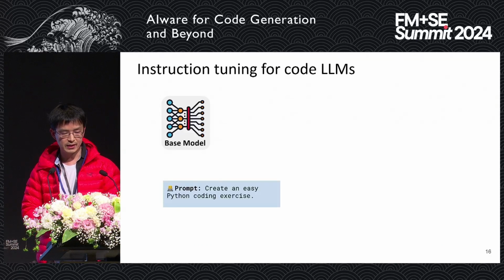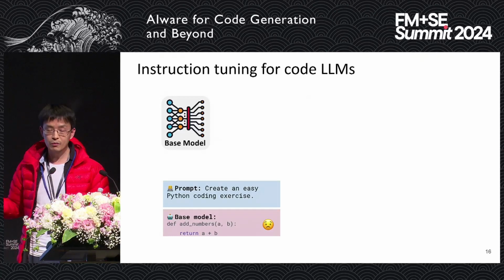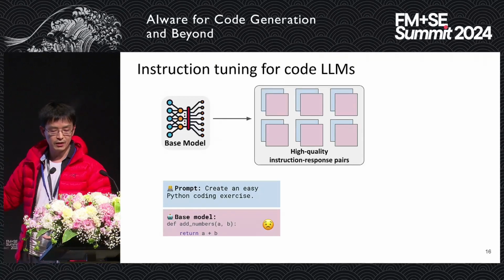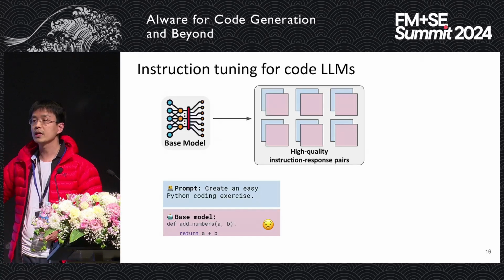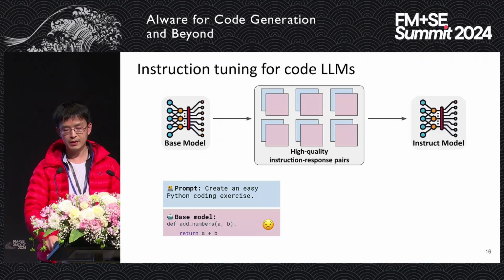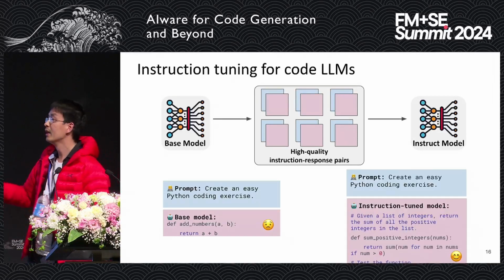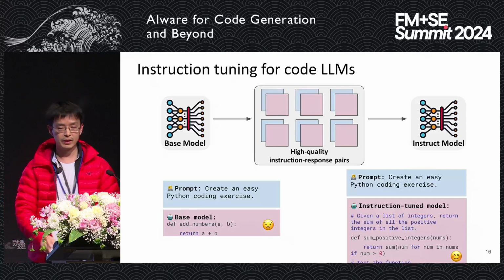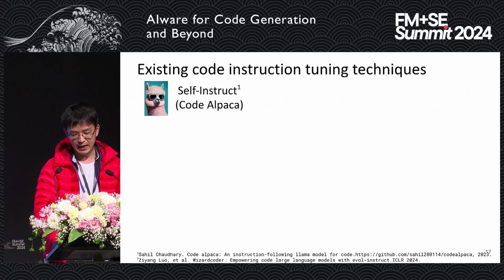Basically, if you have a base model, it may not work that well with a prompt and answer. But if you provide a lot of instruction-response pairs and use them to further fine-tune the model, it can perform much better. If you fine-tune, you get an instruct model, and you get much better results. So if you have a prompt, it can answer the question very well. Of course, there are a lot of existing techniques, but they have some issues.